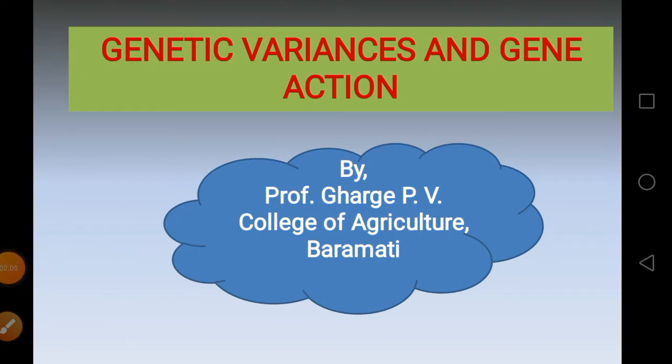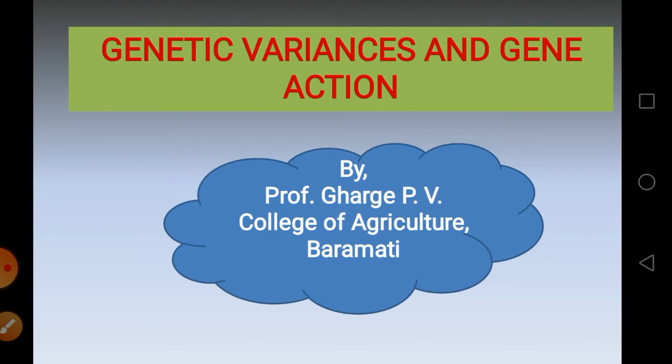Any property of an individual which shows a heritable variation, heritable meaning the variation that is going to pass on to the next generation, is called a character or trait. It may include morphological, physiological, biochemical and behavioral properties of that individual. Plant characters are of two types: quantitative, also called polygenic, and the other one is qualitative or oligogenic characters.